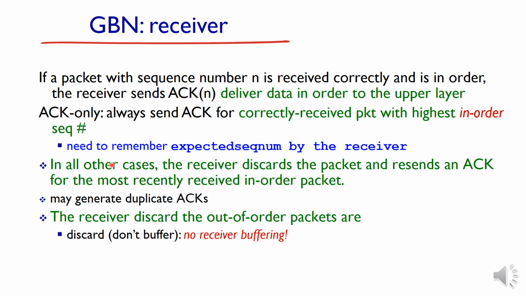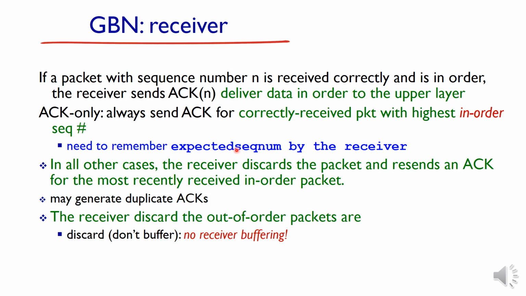At the sender side there is a timer for remembering the last unacknowledged packet. But in the case of the receiver, in order to make sure that the packets are received in order, it will remember the expected sequence number. This concept was there in the previous RDTs also. There will be an expected sequence number.